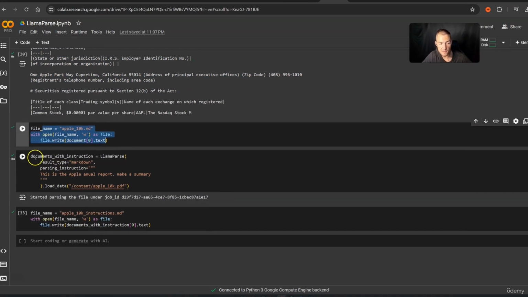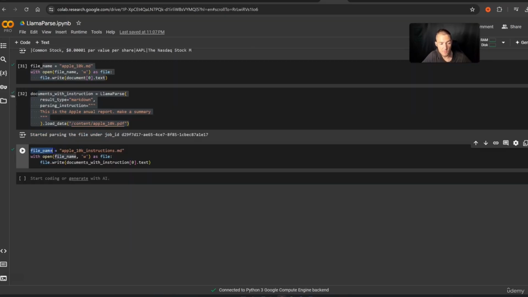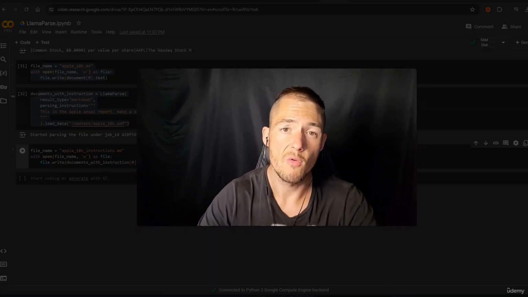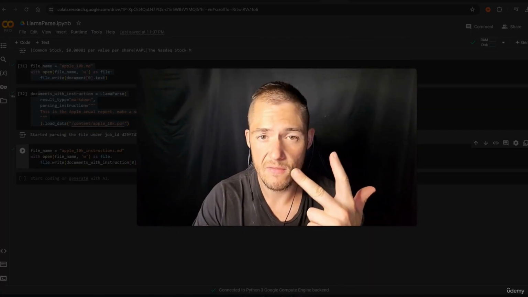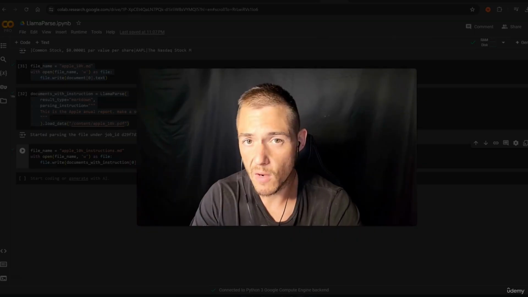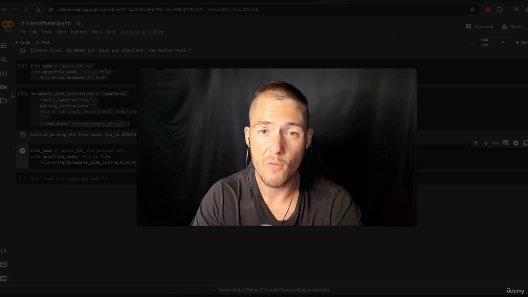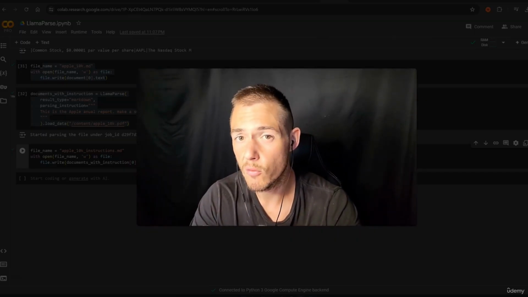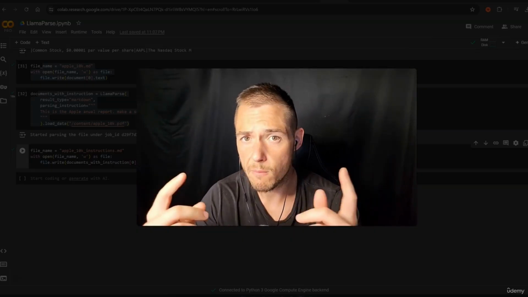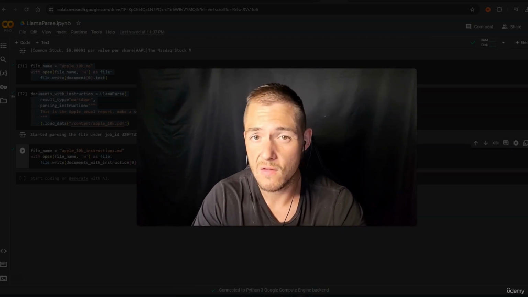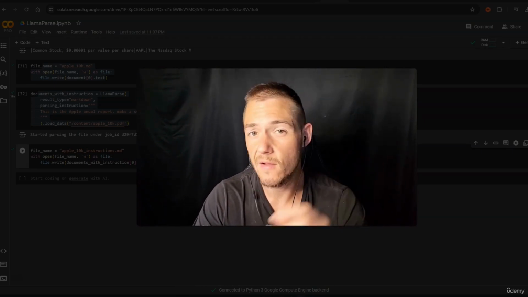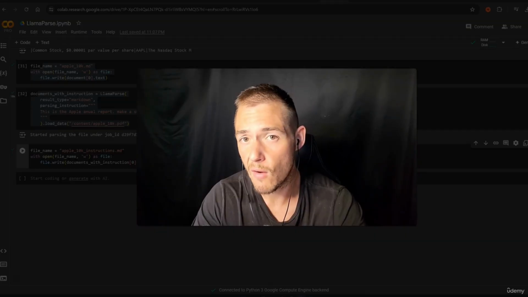But you can also make a summary if the file is really big, for example a whole book. And lastly, you press play on this cell because here you can download your summary. And then you are ready to rock because you have your PDF, your CSV file, your gigantic file made in perfect Markdown with LlamaParse. This is one of the best solutions that you can use if you want to train a RAG chatbot. Your RAG pipeline will be on a completely new level, and in the next video I will show you the last thing that is important, because our raw data is now perfectly structured for our RAG application.